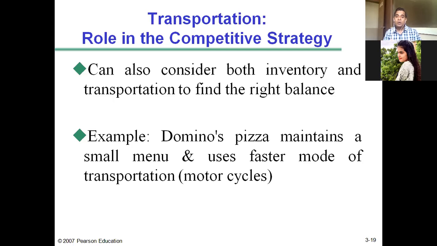So Dell uses a faster mode of transportation, that is air. Though it is expensive, the additional expense in transportation is offset or compensated by the low level of inventory. A low level of inventory leads to lower inventory carrying costs. This is the meaning of finding the right balance between inventory and transportation. Dell does it, as well as Domino's does it.